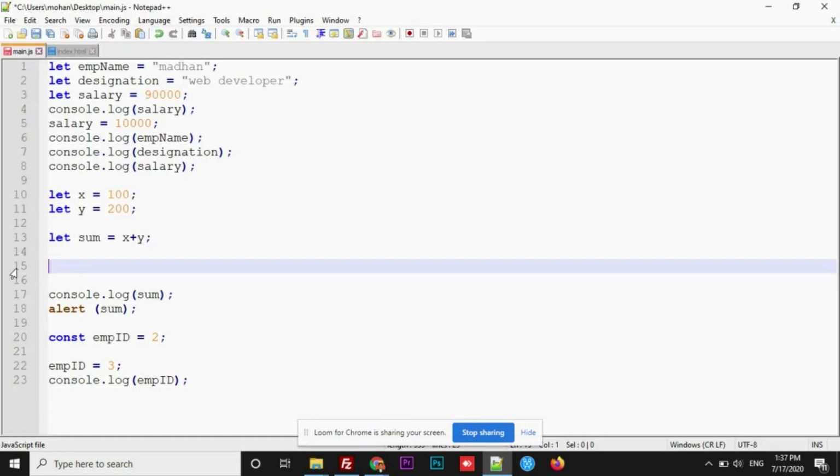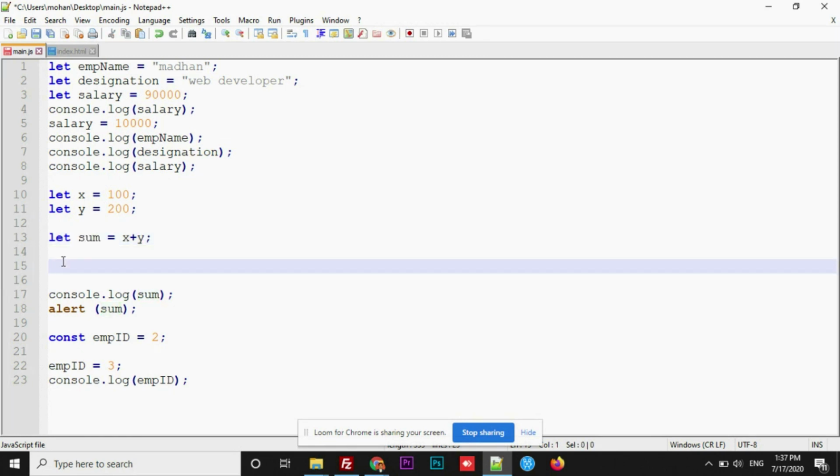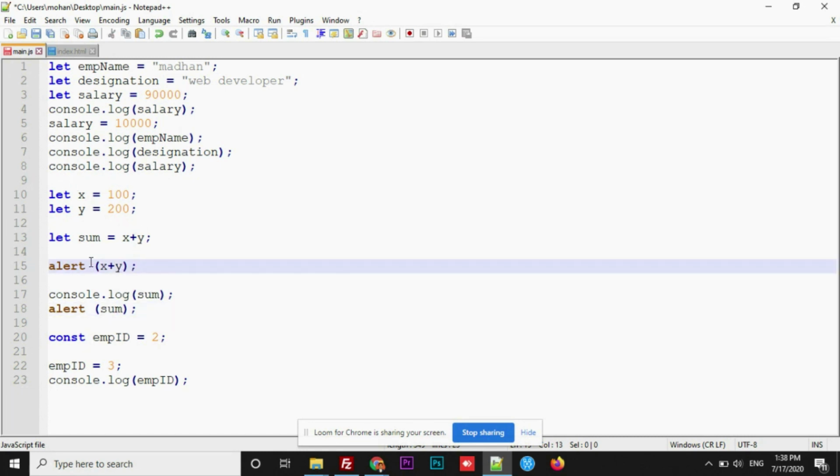In the previous step, we declared a variable, stored the data after performing math, and tried to alert this sum. Instead, one more way is to directly add x plus y inside the alert. So we can directly add these two inside the alert as well. You can see the same result.